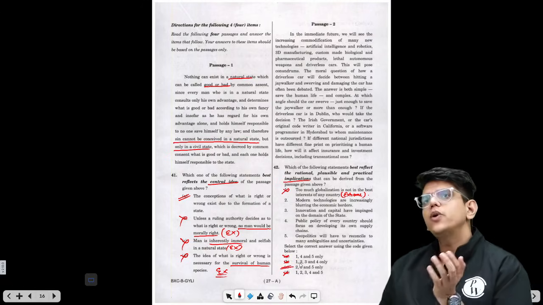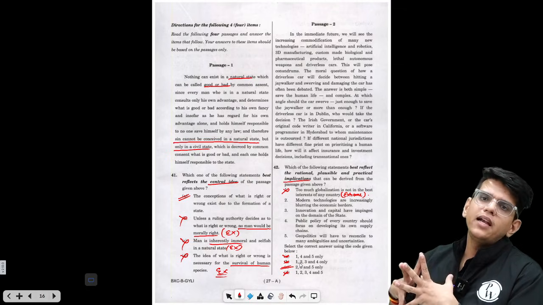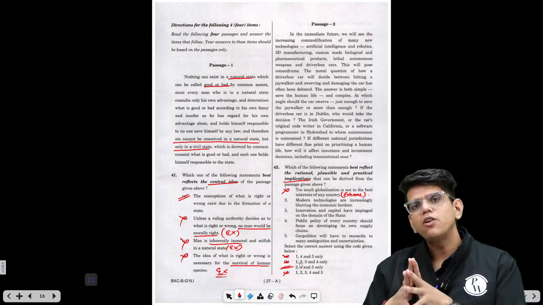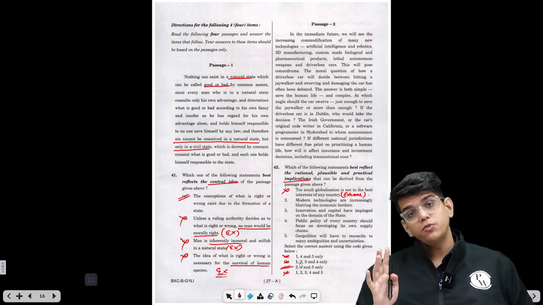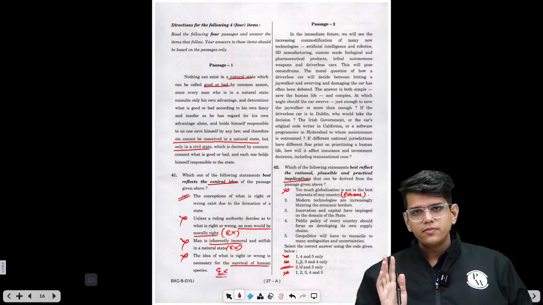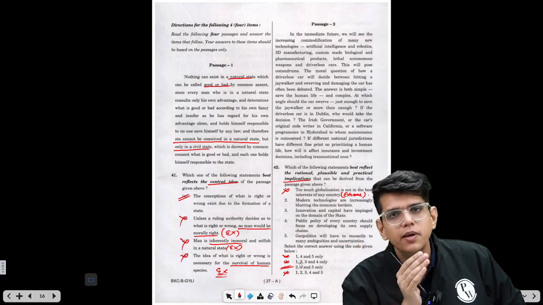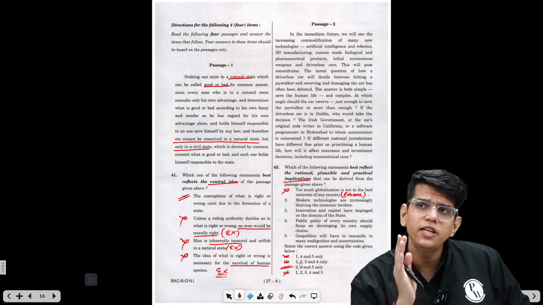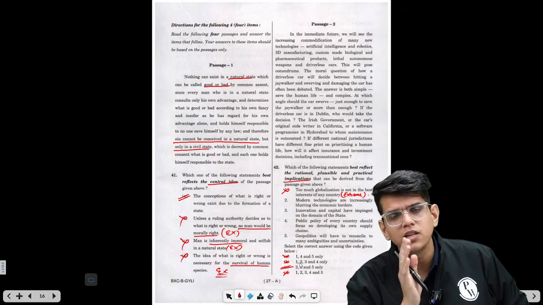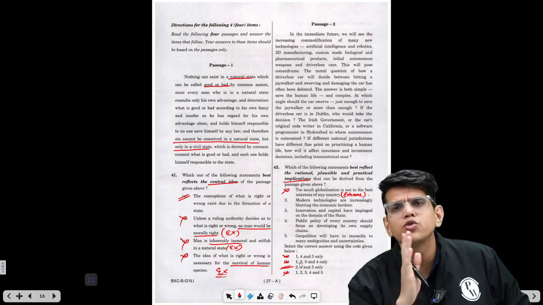So once you have read all the 5 types of words and you know how to eliminate, you will be able to solve many questions directly from options also. At least you will narrow the options from 4 to 2. That I can say, right? If you practice PYQs properly and you understand the meaning of each word and how to eliminate options, you will be able to narrow down the options from 4 to 2 in most of the cases.